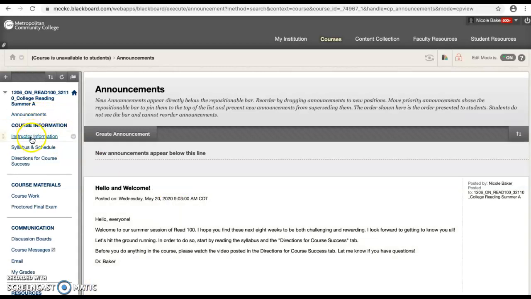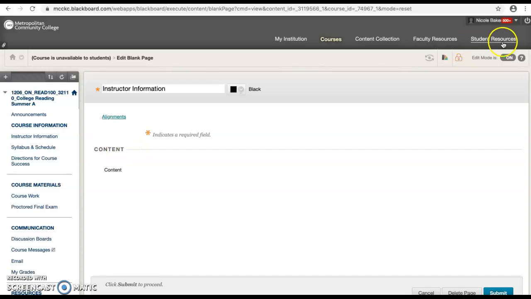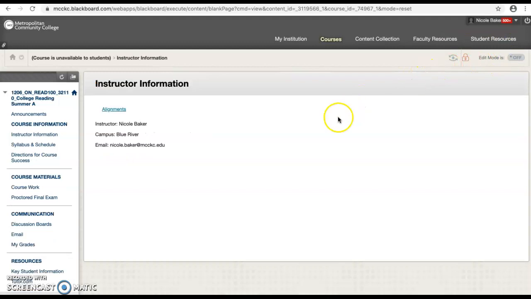Under course information on the left-hand side, under instructor information, you're going to find my contact information. Again, my name is Nicole Baker, my home campus is Blue River, and my email is right here, should you need it.